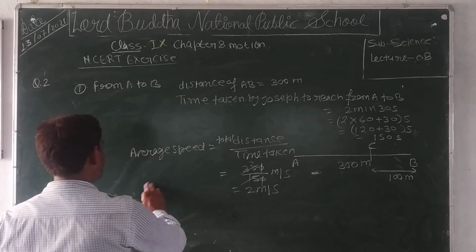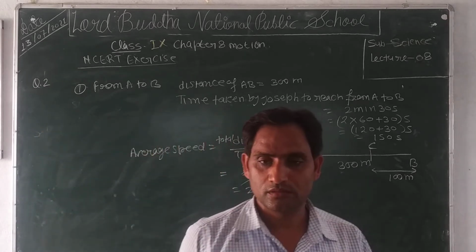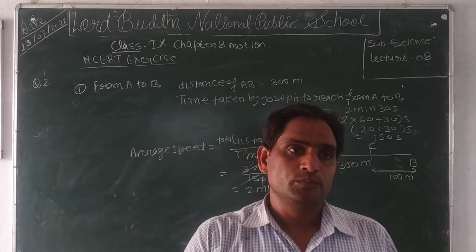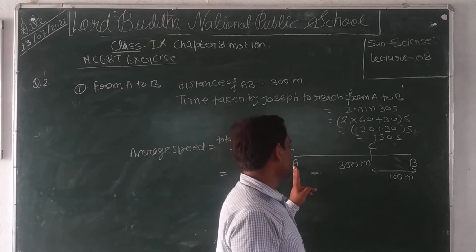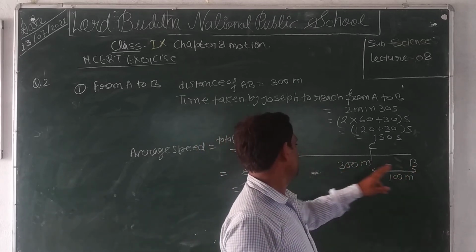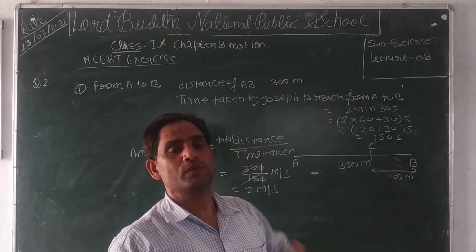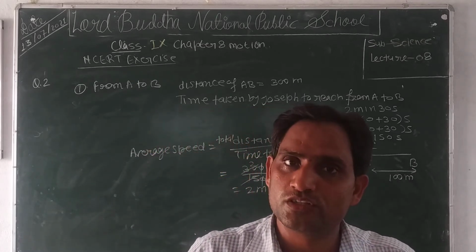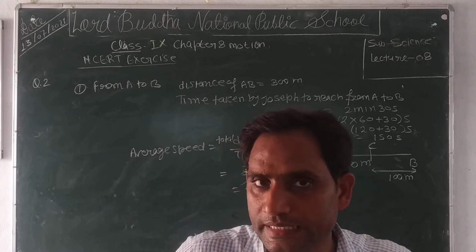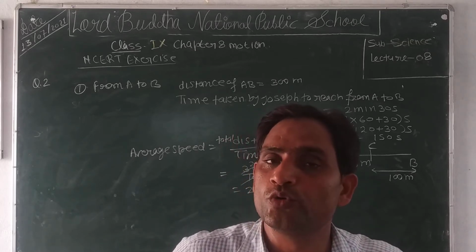Clear? And we know that on a straight path the displacement will also be 300 meters. Hence, if we have to calculate the average velocity, then average velocity will also be 2 meters per second in the first case from A to B.